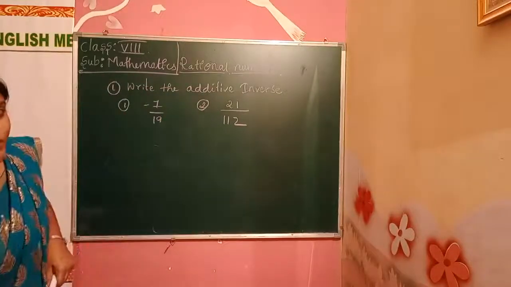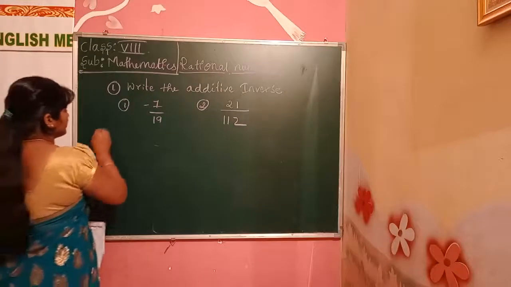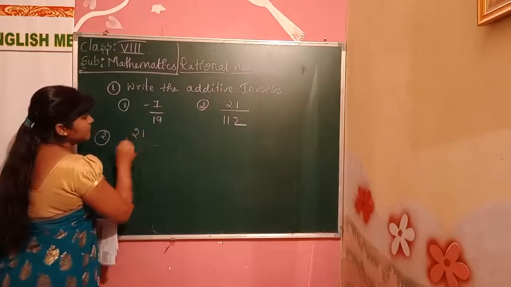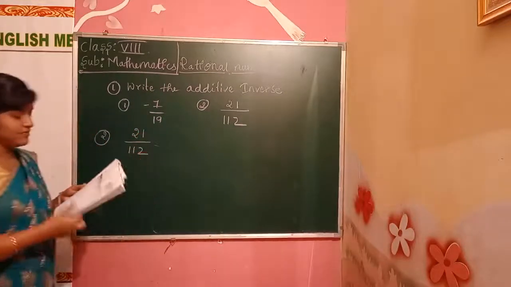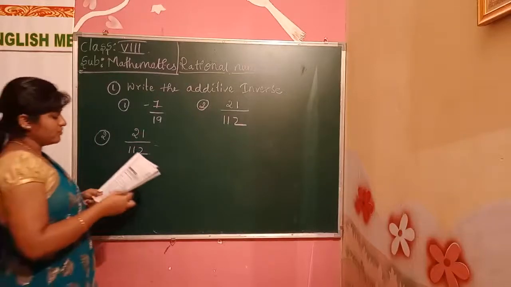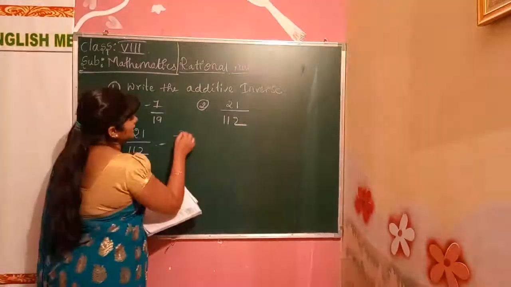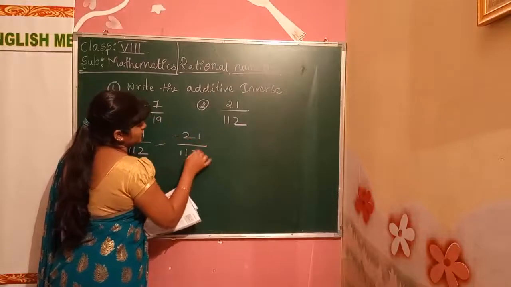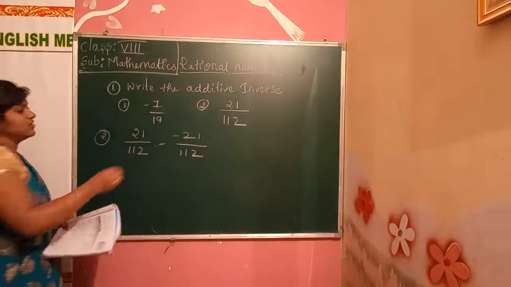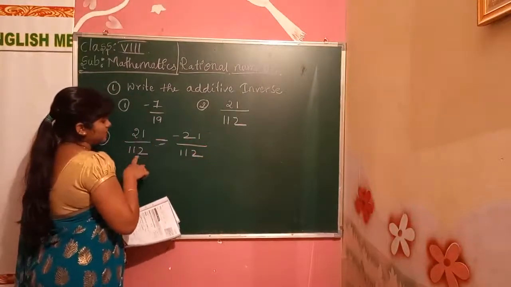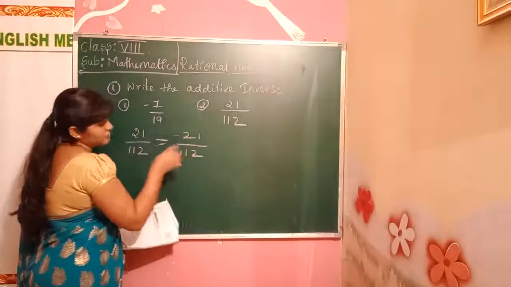We'll move on to the second problem. That is 21 by 112. What do we have to get? We get minus 21 by 112. Yes, the additive inverse of 21 by 112 is minus 21 by 112.